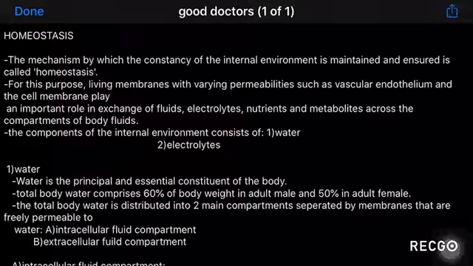Good evening. So I'll be presenting the topics homeostasis and edema. I have prepared my notes from Ramdas and Harshmohan pathology.